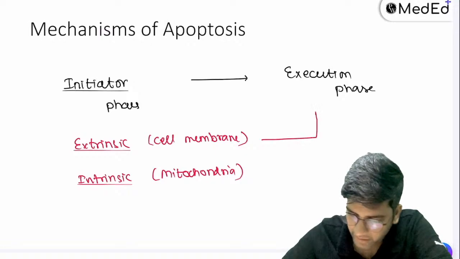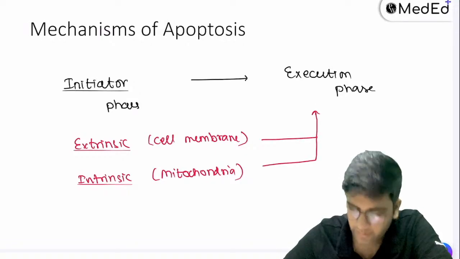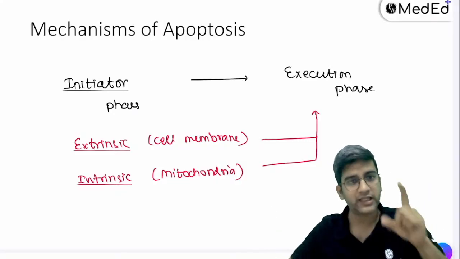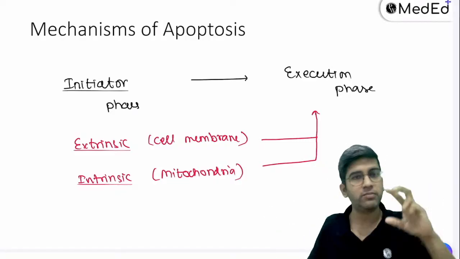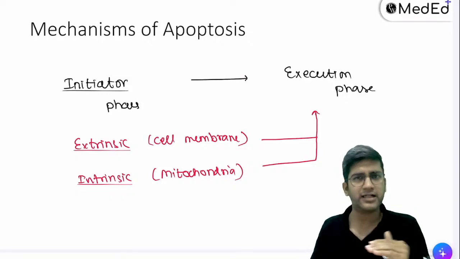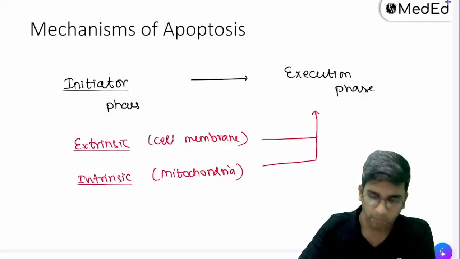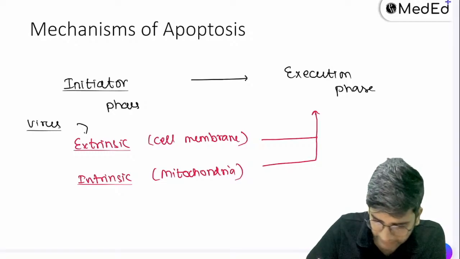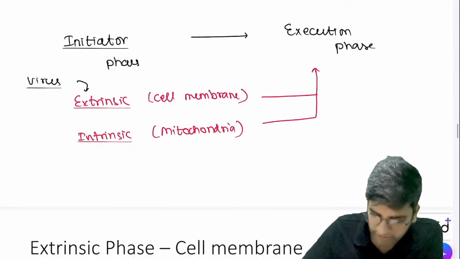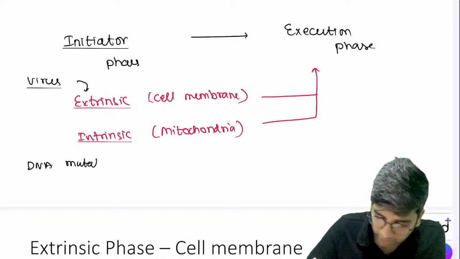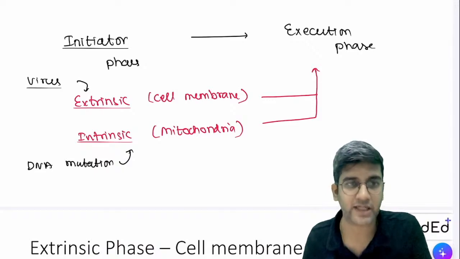Both of these pathways will end up in the execution phase. Same execution phase. Execution phase will not have two different things. Execution phase will have only one outcome, but the initiator phase has both extrinsic starting or intrinsic starting based on the stimulus, right? Most of the time, viruses trigger the extrinsic pathway. Your DNA mutation is the most important trigger for your intrinsic pathway. Virus for extrinsic and DNA mutation for intrinsic, right?